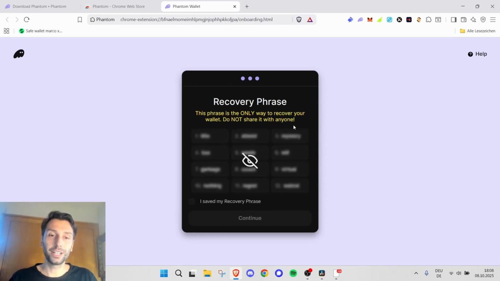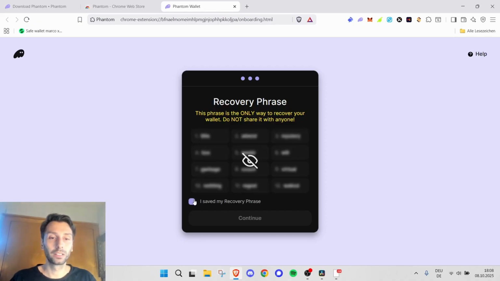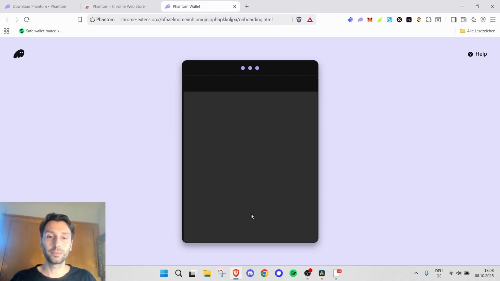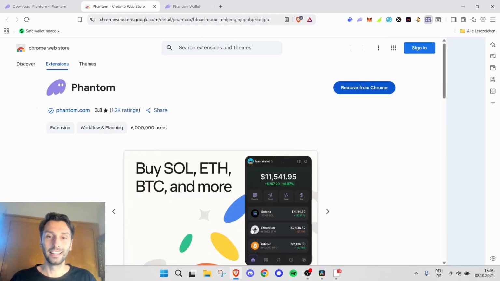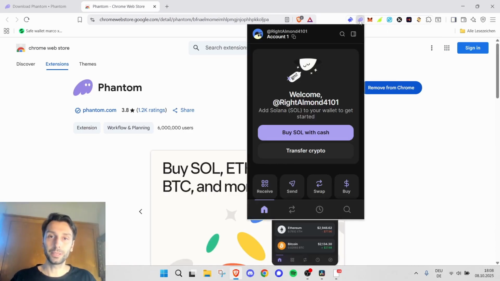Here, recovery phrase, write down your recovery phrase, same as with Rabby, write it down a second time, check for spelling, etc. And you save your seed phrase, you can put in your username, continue, and then you're finished, you can get started. You have your Phantom up here.